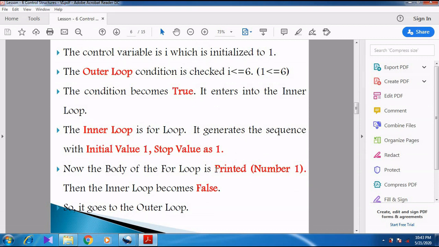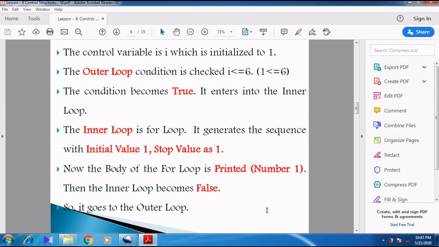So number 1 is printed. Then the inner loop becomes false. So whenever the inner loop becomes false, it goes to the outer loop. So first the outer loop condition is true. It gets inside the inner loop, and then the inner loop is working. When the inner loop becomes false, it goes to the outer loop.